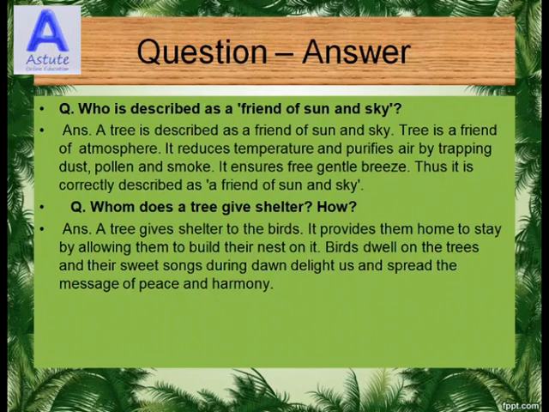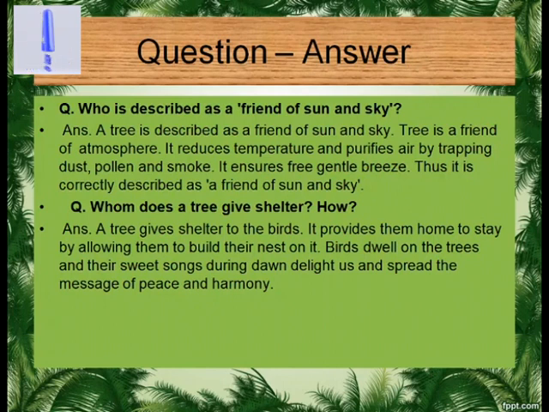Tree is a friend of atmosphere. It reduces temperature and purifies air by trapping dust, pollen and smoke. It ensures a free, gentle breeze. Thus, it is correctly described as a friend of sun and sky.